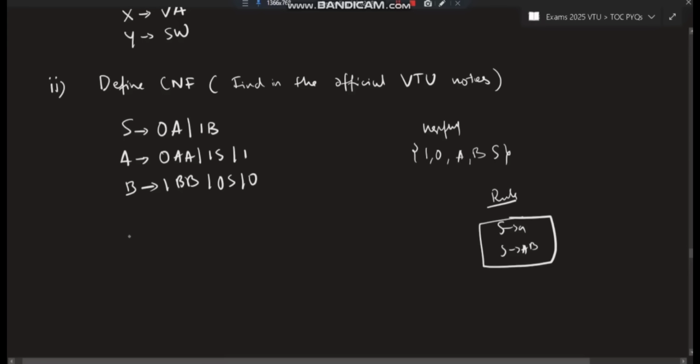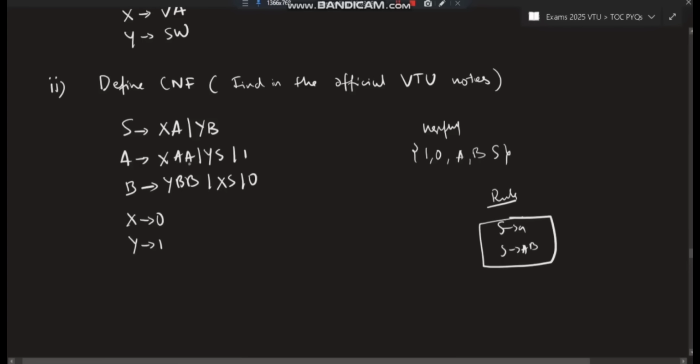I forgot. So we'll first define X for 0 and Y for 1. After we define X and Y, we substitute X and Y wherever 0 and 1 appear along with a non-terminal, not alone. This one will not be replaced. This one will become X here, this will become Y here, this will become Y here, and this will become X here. Now these two are still not satisfying the rule.